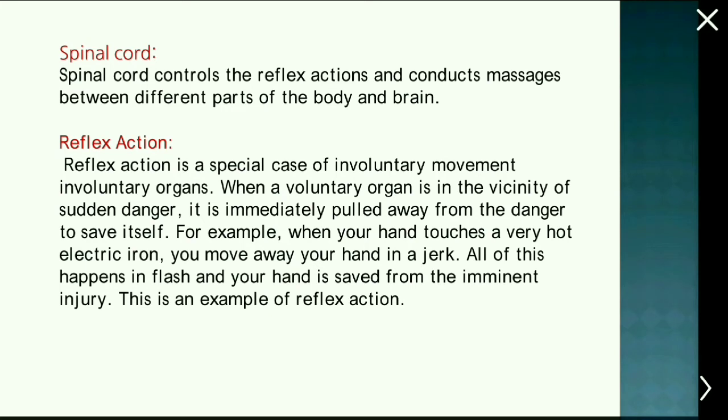Reflex action is a special case of involuntary movement or involuntary organs. When a voluntary organ is in the vicinity of sudden danger, it is immediately pulled away from the danger to save itself. For example, when your hand touches a very hot electric iron, you move away your hand in a jerk. All of this happens in a flash and your hand is saved from the imminent injury. This is an example of a reflex action.